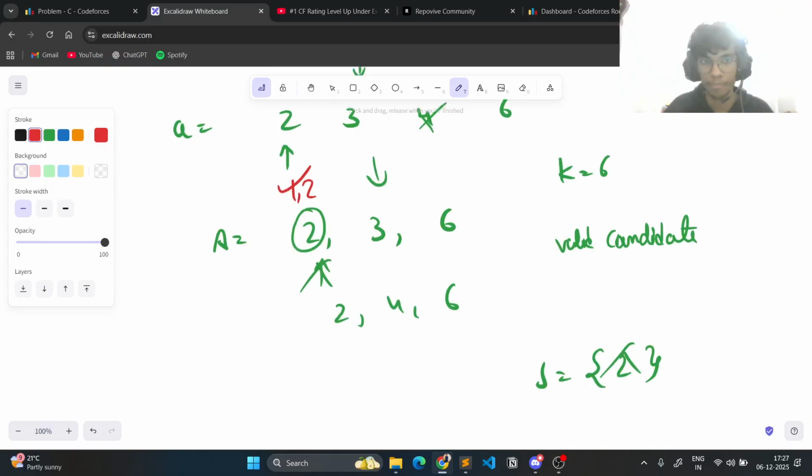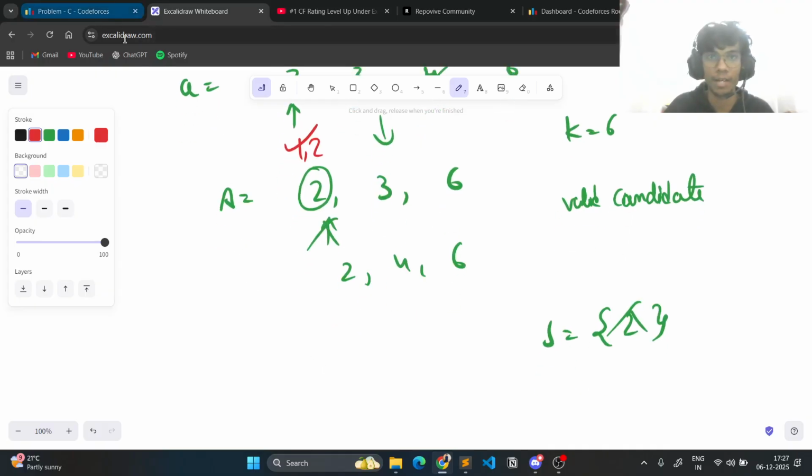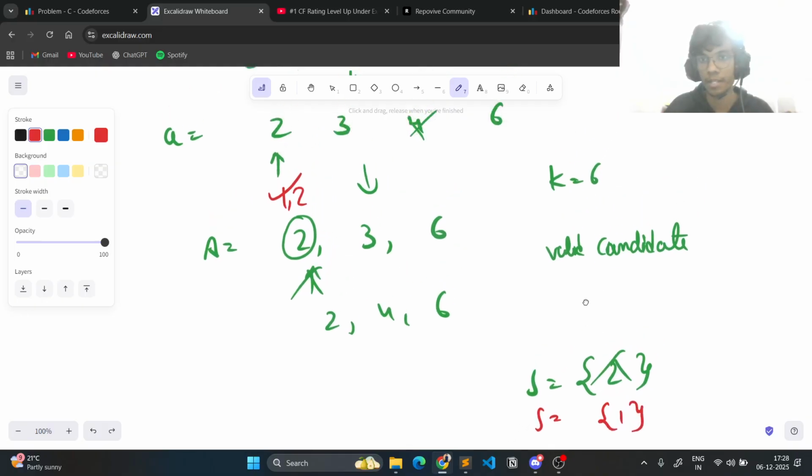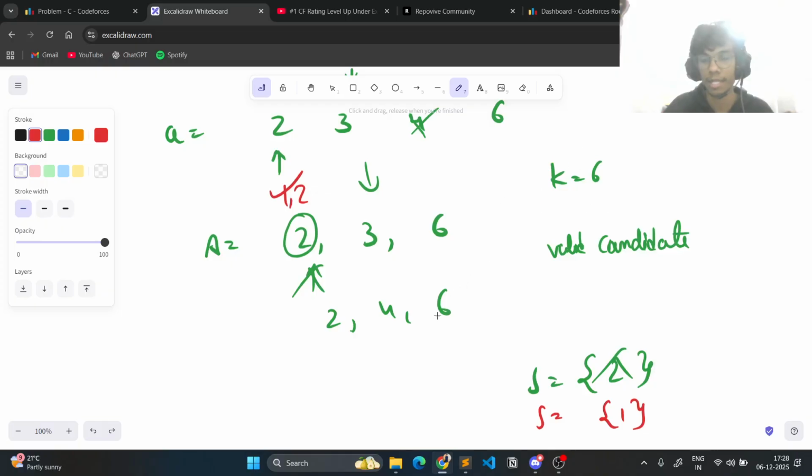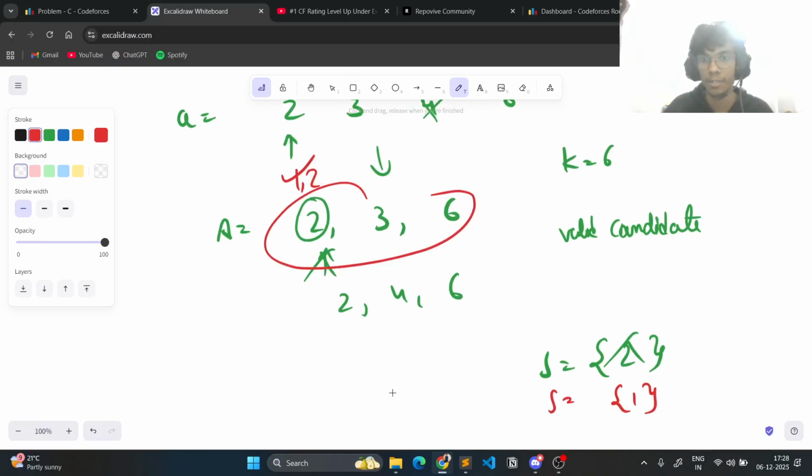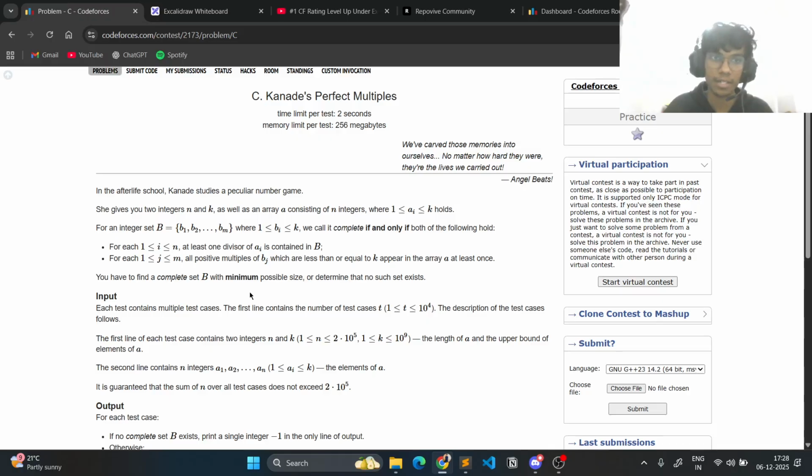Let's check for 1. So if 1 has to be there in set B, then all of its multiples up to k have to be present in set A. So multiples of 1 up to 6 are 1, 2, 3, 4, 5, 6. That is what is there in the problem, right? For each j, all positive multiples of bj which are less than or equal to k appear in the array at least once.